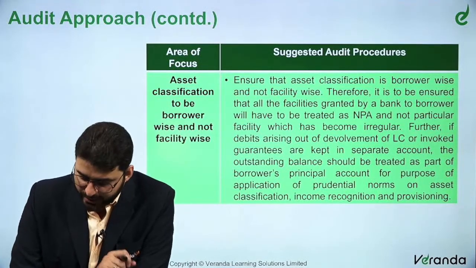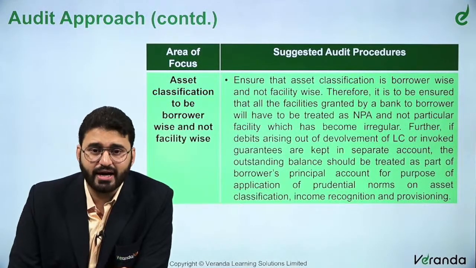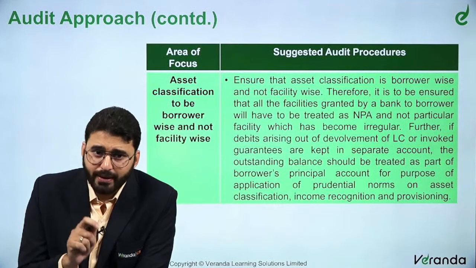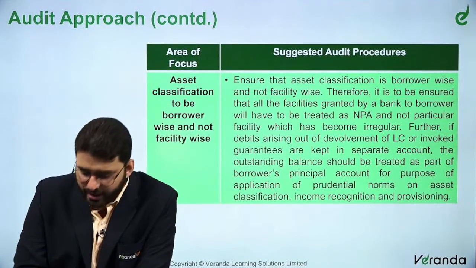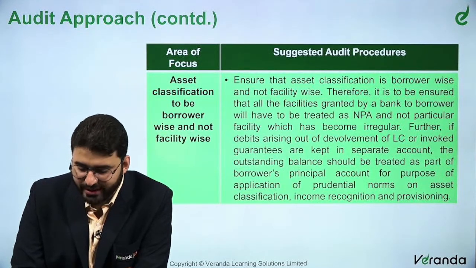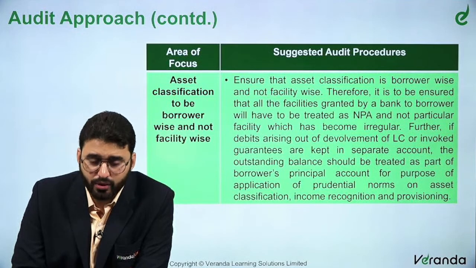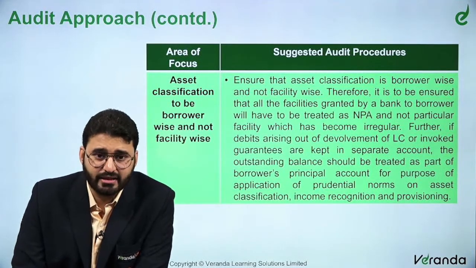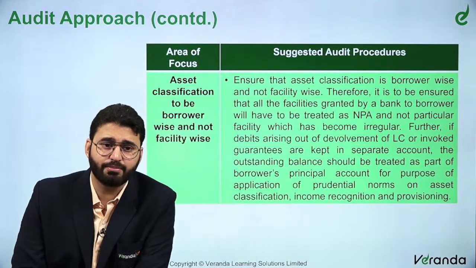Therefore, it is to be ensured that all the facilities granted by the bank to the borrower will have to be treated as an NPA and not the particular facility which has become irregular. Further, if debits arising out of devolvement of LC or invoked guarantees are kept in a separate account, the outstanding balance should be treated as part of the borrower's principal account for the purpose of application of prudential norms on asset classification, income recognition and provisioning.